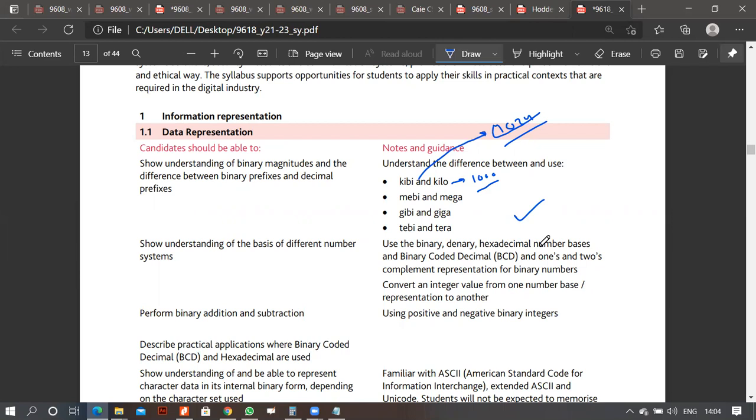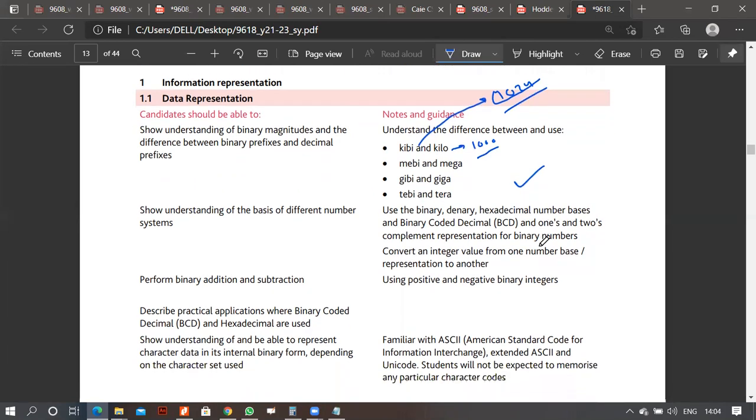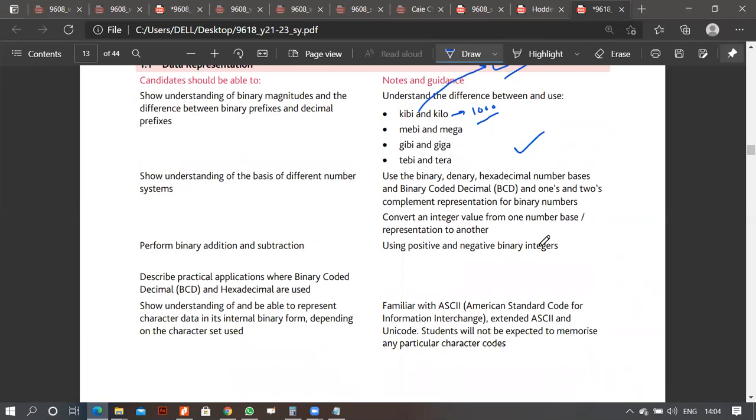Okay, let me just go a bit fast, because if I have to revise the whole syllabus for you in 3 to 4 to 5 classes, then I have to do it with consistency. So yes, you can tell me, sir, I don't know this. Can we discuss this? Obviously, I will.